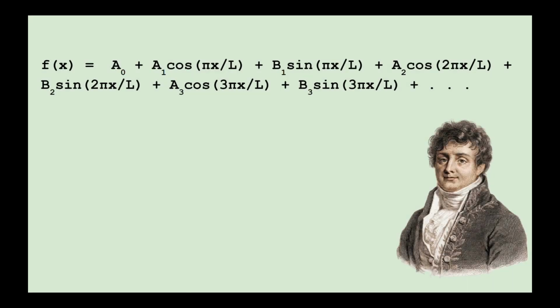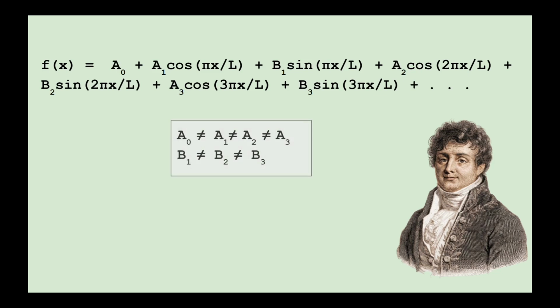Assume the equation f of x equals a of 0 plus a of 1 cosine pi x over L plus b of 1 sine pi x over L plus a of 2 cosine 2 pi x over L plus b of 2 sine 2 pi x over L, and so on and so forth. Here, it is important to note that a of 0 has no relation to a of 1 or a of 2, and the same can be said for the b terms.